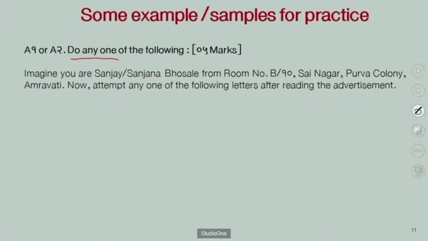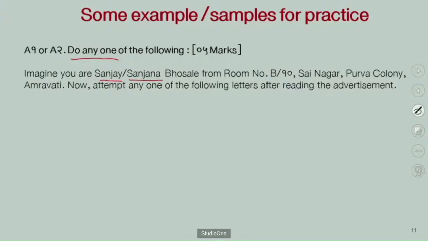Imagine you are Sanjay or Sanjana Bhosle. Read this information very carefully. You can write the sender's address using these names. The address is also given here, so it is not necessary to create an imaginary address.